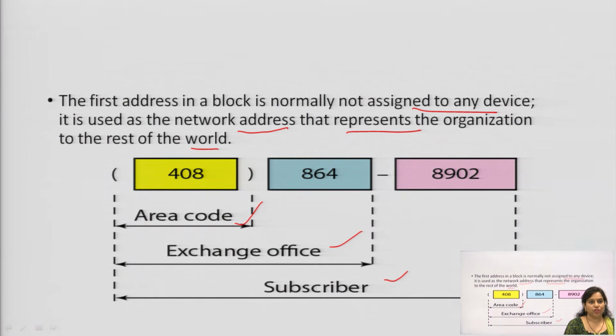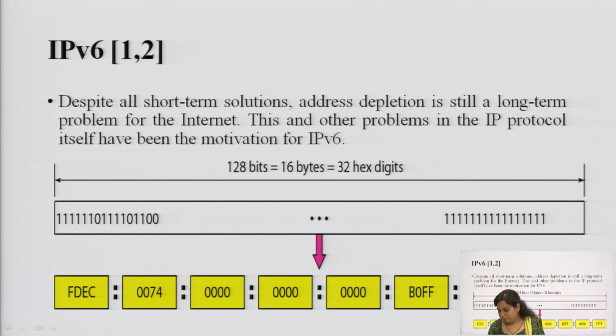There is also an area code between the transmitter and receiver. So, this is the area code, this is the exchange code, and this is the subscriber, which means two people are there in a network, the transmitter and receiver, and that will be defined by the subscriber only.